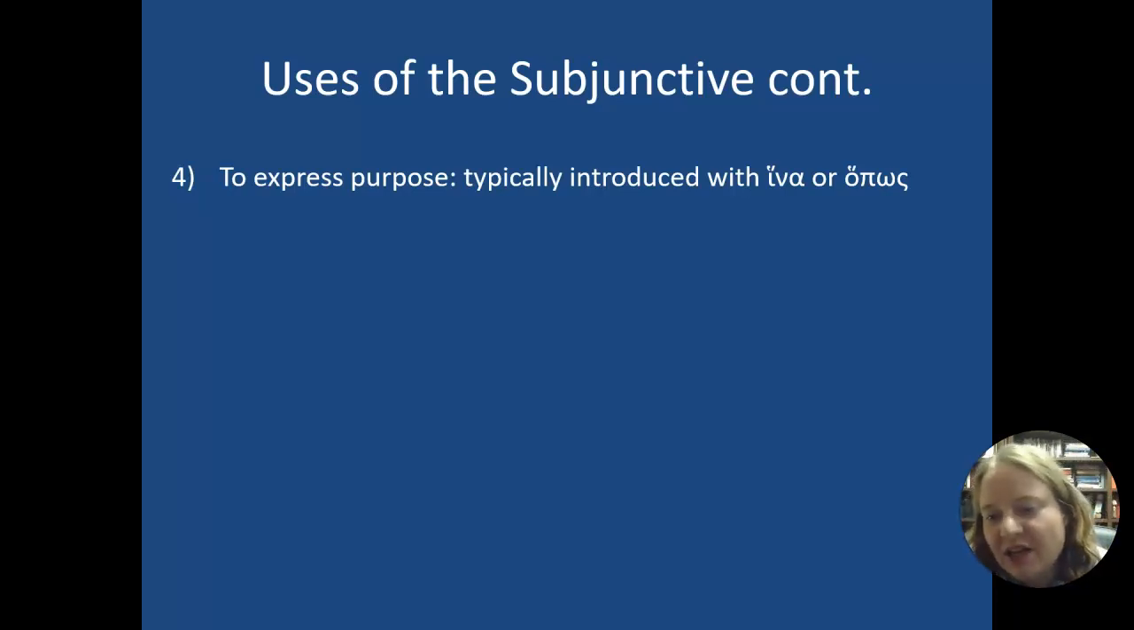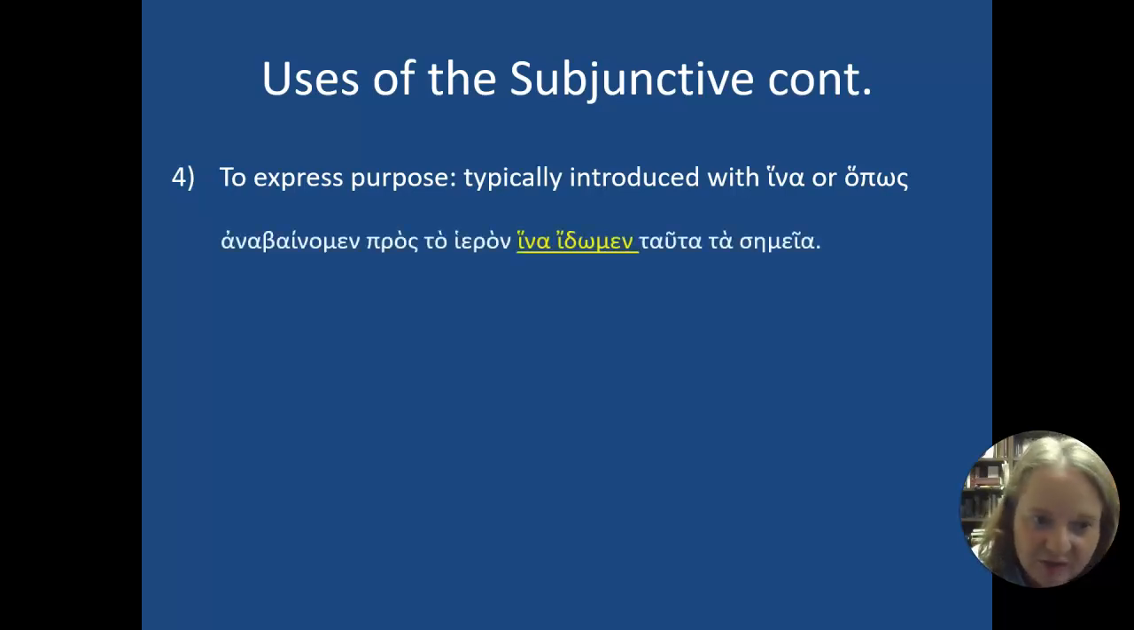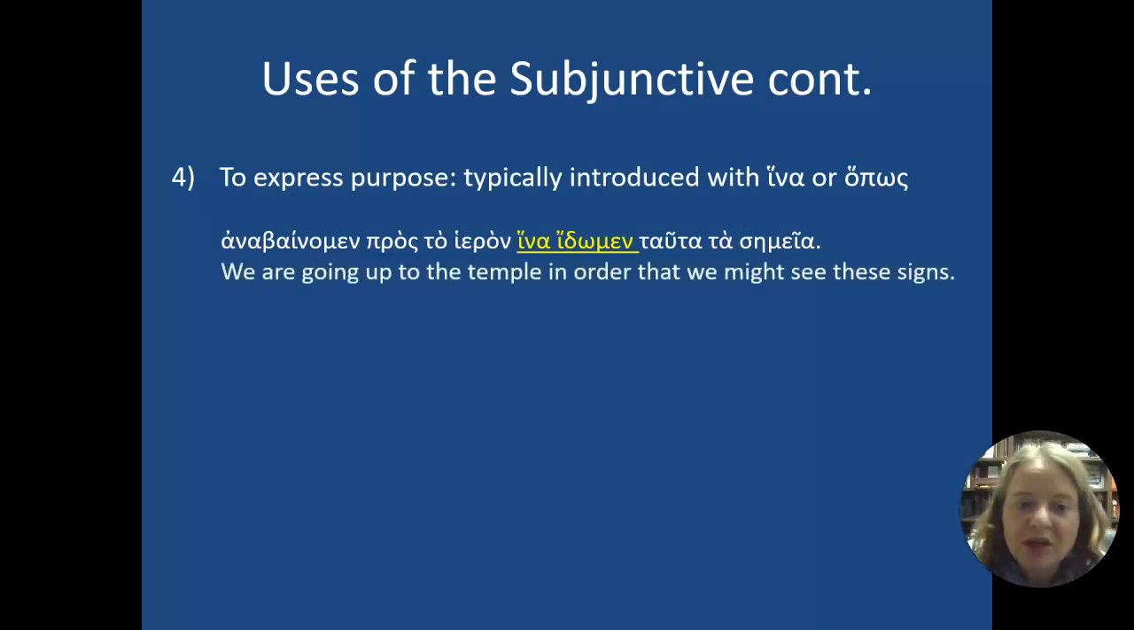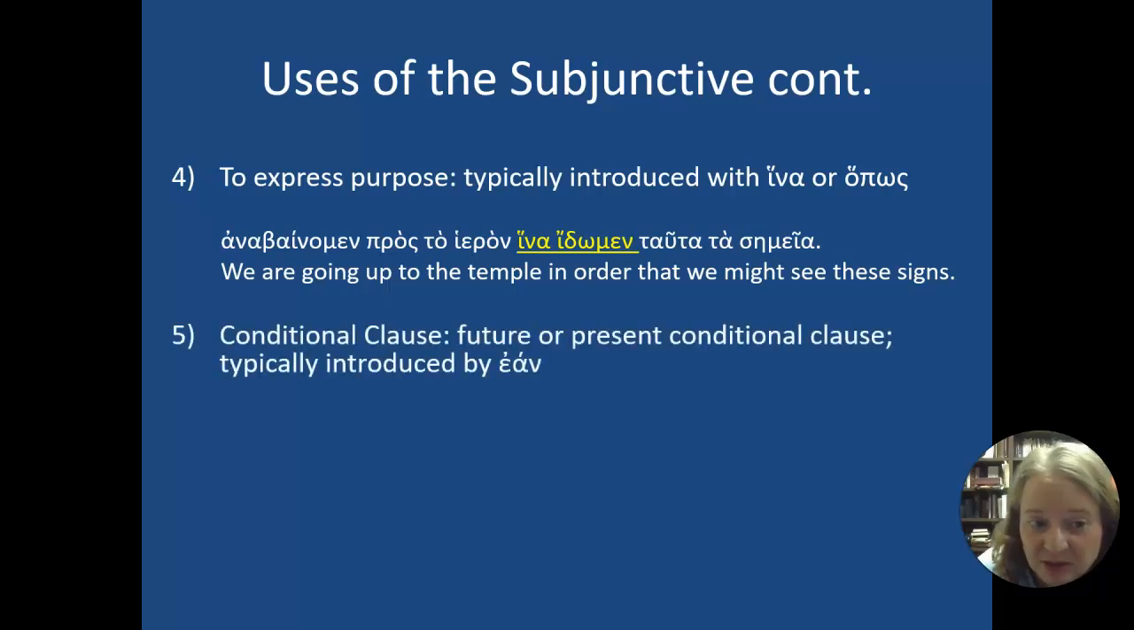Here's a fourth way that the subjunctive is used: to express purpose. So typically with a hina or with a hopos, again, that's a common way to realize that you're in the subjunctive. So here's an example. Anabainomen pros to hieron hina idomen tauta ta semeia. Idomen is a second aorist as well because it's from horao. And now we saw in the past that we might see. So we're going up to the temple in order that we might see these signs. And so the hina is what's helping me know that I'm in the subjunctive.